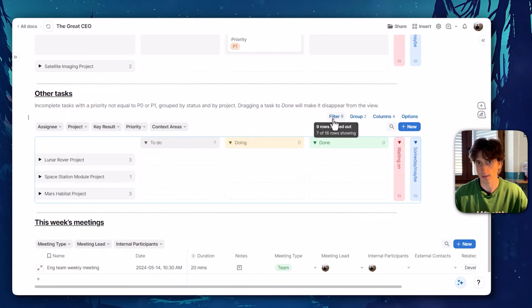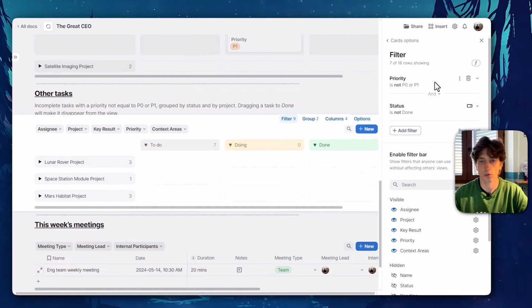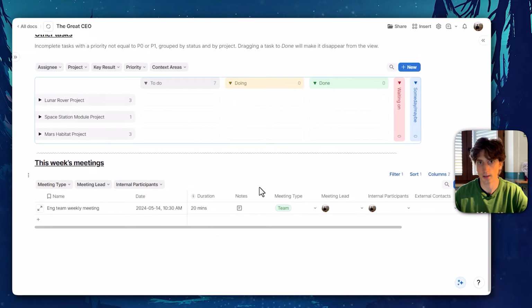And if you want to look at how they are set up technically, you can always open the filter and look at the filter conditions here. Finally, on the Team Getting Things Done dashboard, there is a view of this week's meetings. So these are all the meetings whose date is within this week across the whole team. So you can always open the meeting page by expanding the row here or opening the notes directly.